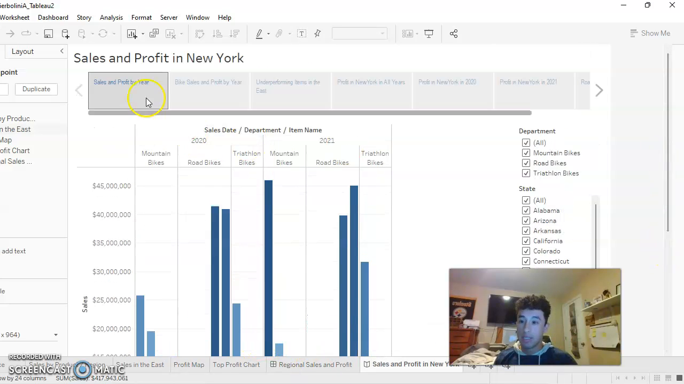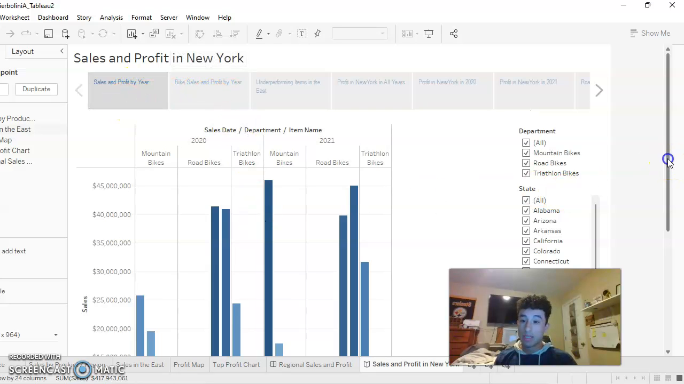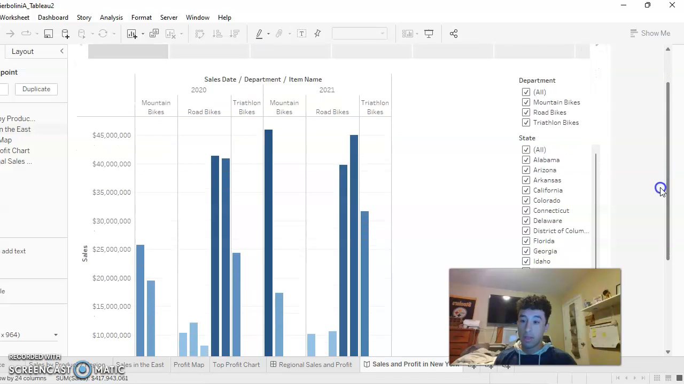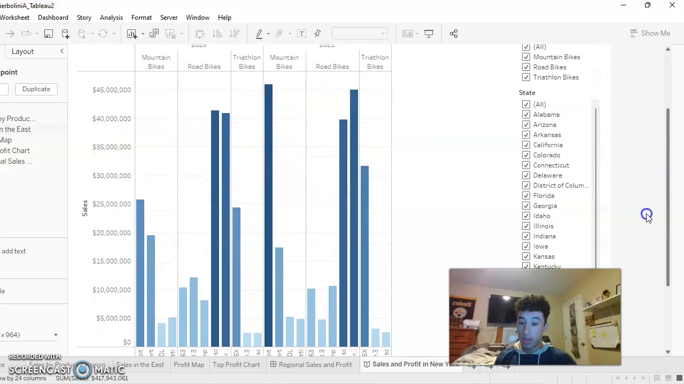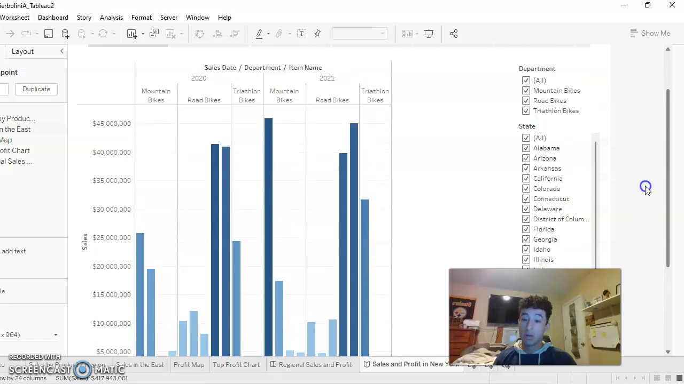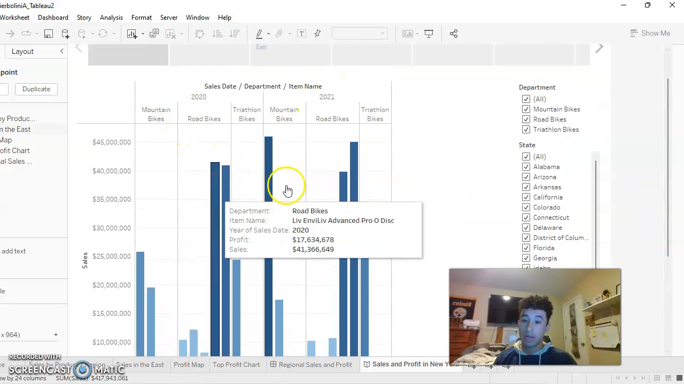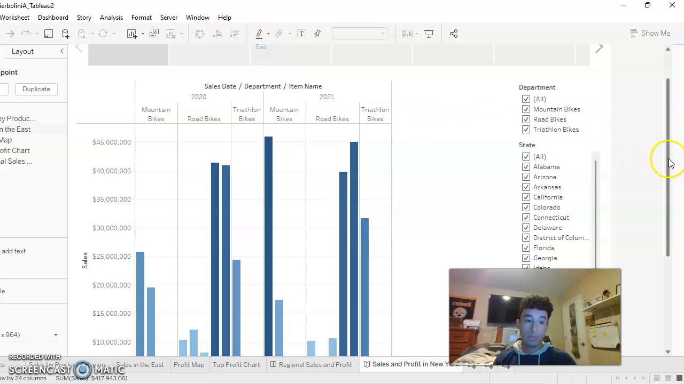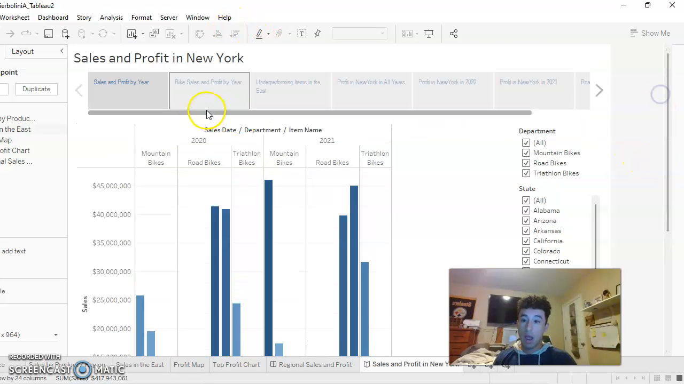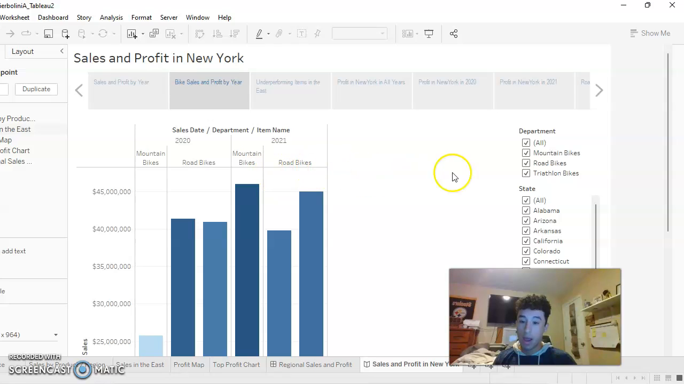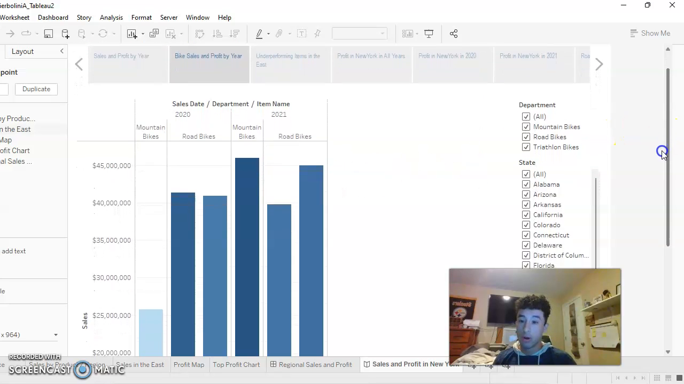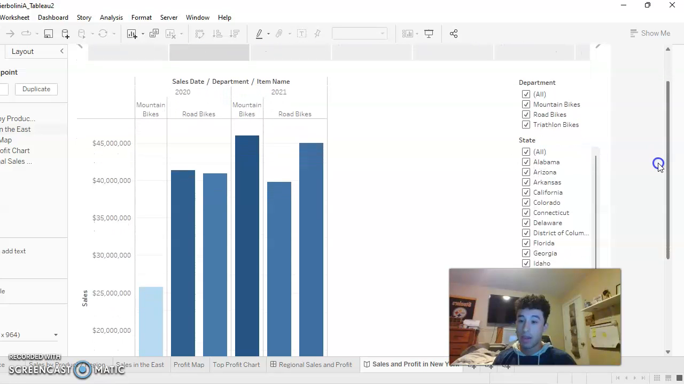And now I'm in the sales and profit in New York. This is my story that I created. So basically here I just started off with the sales by profit based on the year. So at the top here you've got 2020 and 2021, and here's the breakdown between the two. Next, I went over to the bike sales and profit by year. So this is basically just narrowing it down even further to the types of bikes by year.